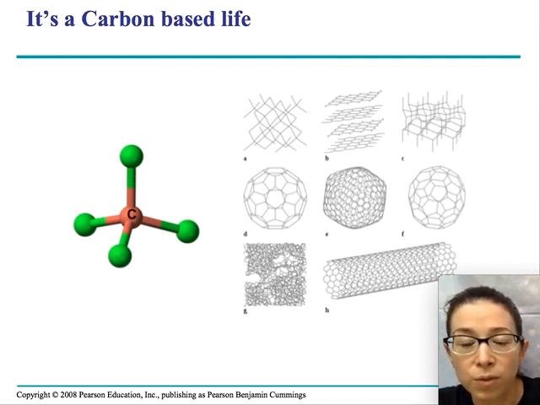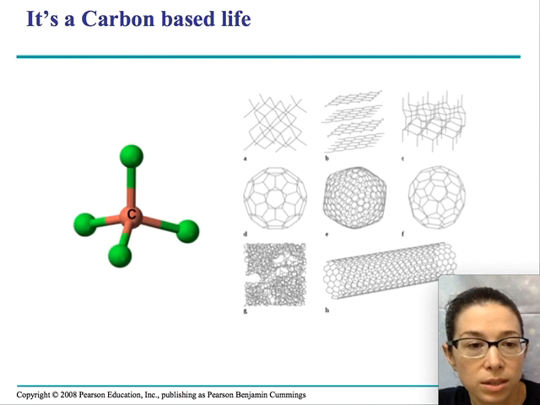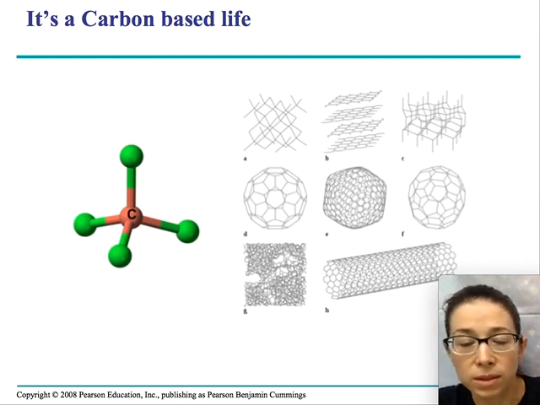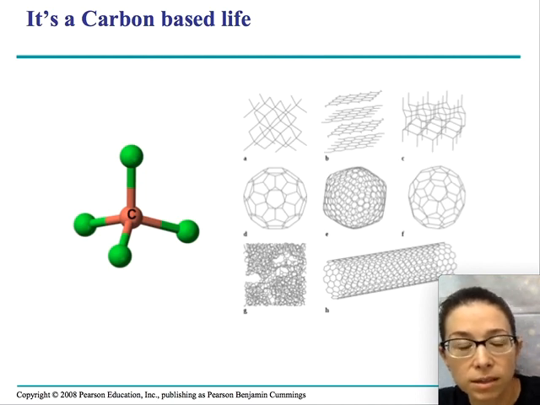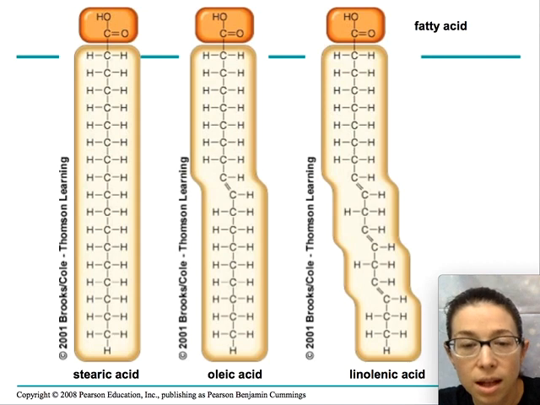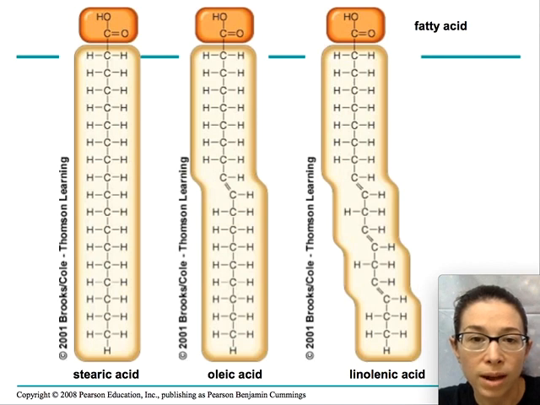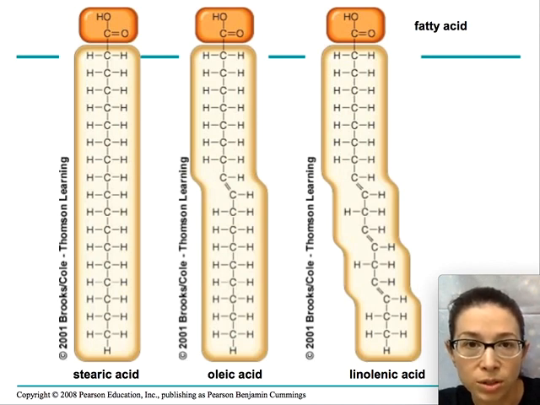So the ability to form 4 different connectors allows it to build very complex structures. And that's unique. It's not completely unique to carbon, but carbon is one element that can do that, a rare element that can do that. So that's why life evolved to be carbon-based, we think, because carbon has this very convenient chemical property. Let's take a look at some molecules that are carbon-based and nitrogen-based and see why these carbon and nitrogen and hydrogen atoms are so important for us as living creatures.